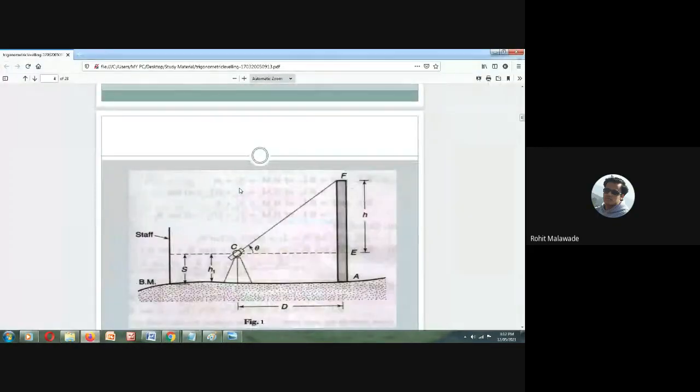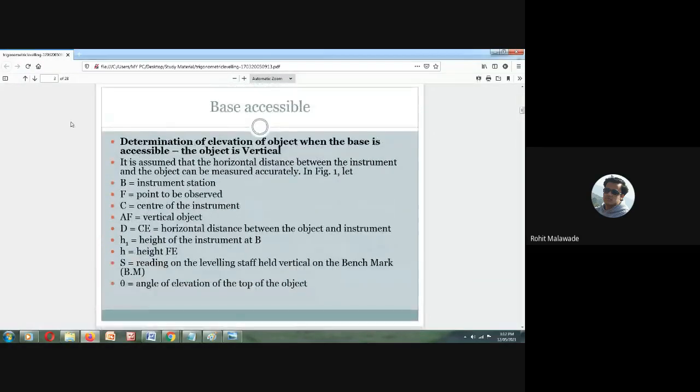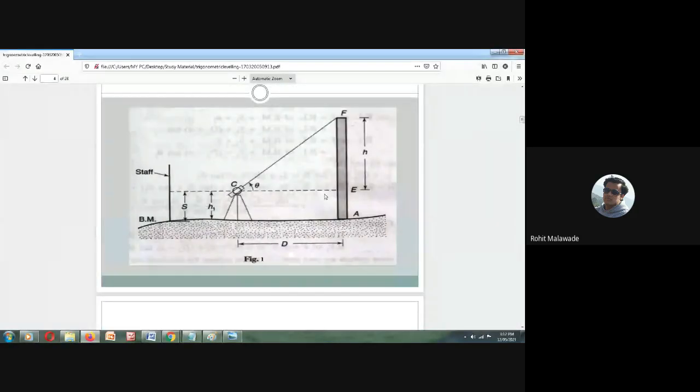Now, we will consider the first case: determination of elevation of an object when the base is accessible. Here in this particular problem, the base is accessible and the object is visible. So we can measure the distance d, but we are interested in determining the height.